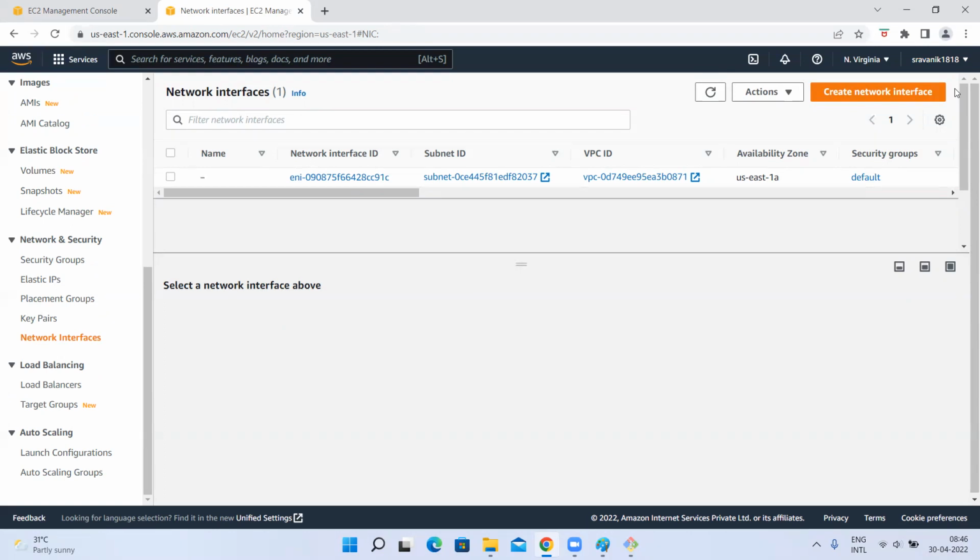Understood, guys? Is it clear? Do you know how to do VPC peering? Yes or no? So you know how to create an ENI and attach multiple private IP addresses to an instance. Okay.